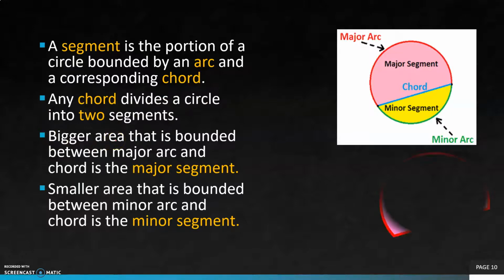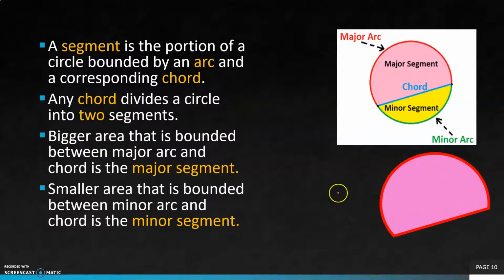The bigger area that is bounded between the major arc and the chord is the major segment. Here this red curved line is the major arc, and this blue is the chord. So the area bounded by the chord and this major arc is the major segment.